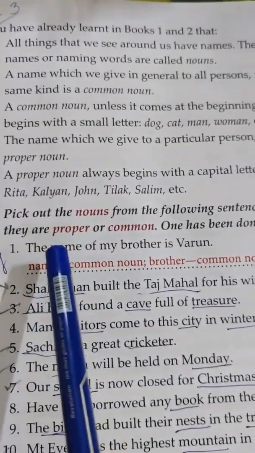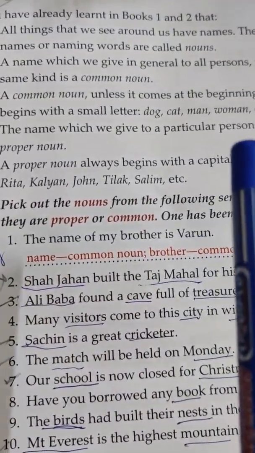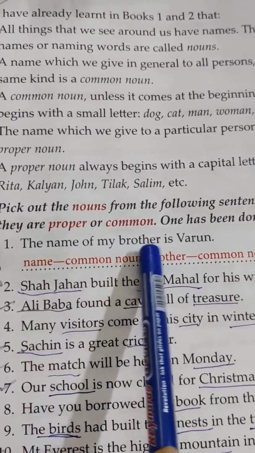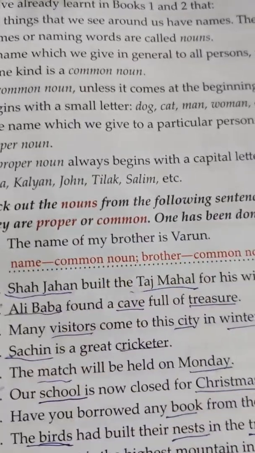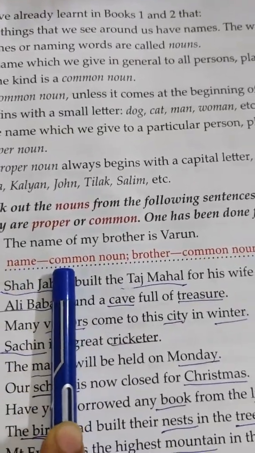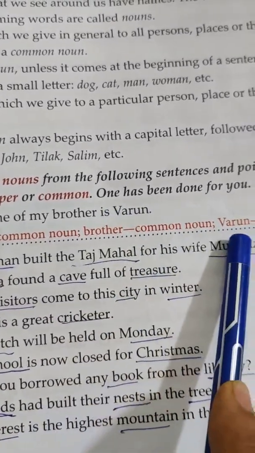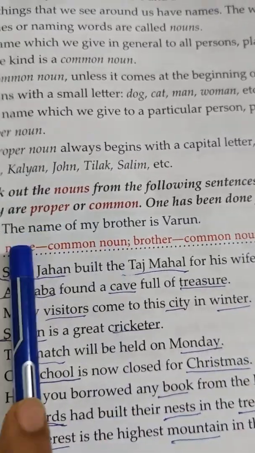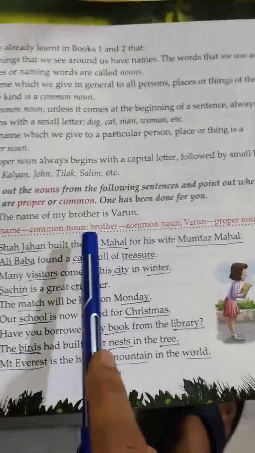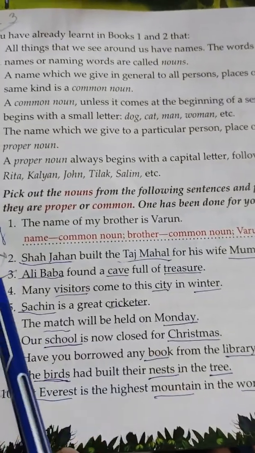See. The name of my brother is Varun. First we have to see what the nouns are here. Name, brother, Varun. Name is a common noun, brother is a common noun, and Varun, see, it's written in capital, it's a proper noun. Followed? So name and brother, written small, are common nouns, and Varun is a proper noun. So it's written as it is, with the capital letter.